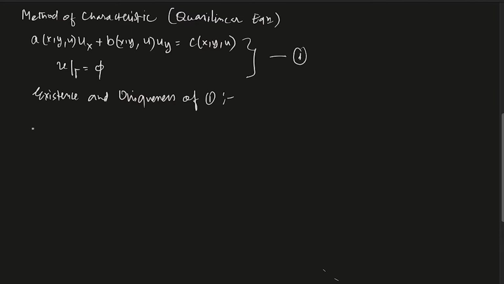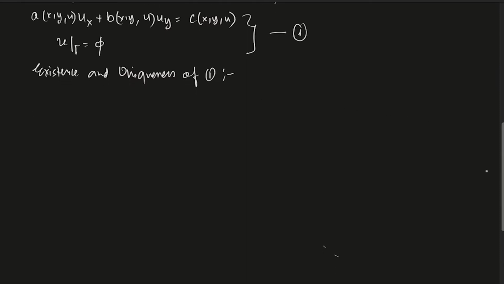First of all, let us understand: given any equation like this, can we always expect that there is a solution? The question is, given (1), can you always expect a solution, or a unique solution?